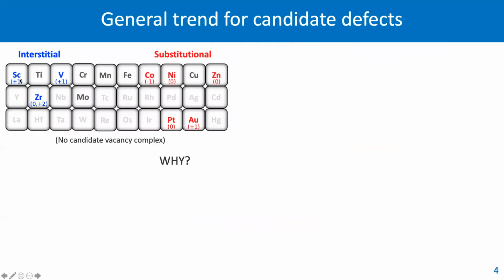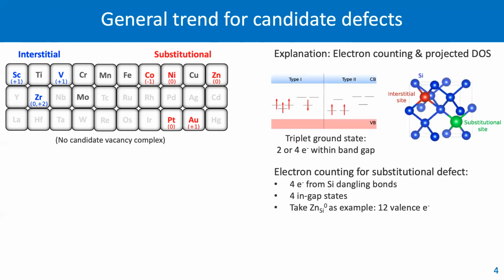So now here we organize our results using the periodic table, and we can clearly see that the interstitial defects are located at the left end of the periodic table, while the substitutional defects are located at the right end of the periodic table. They also have very specific charge states to have a triplet transition within the bandgap. Now the question is why?